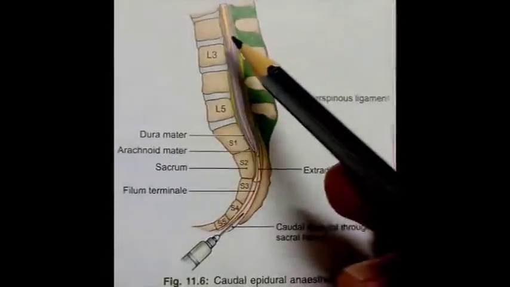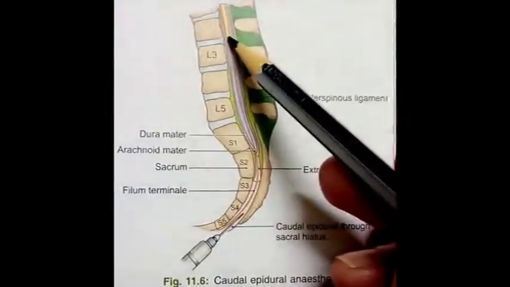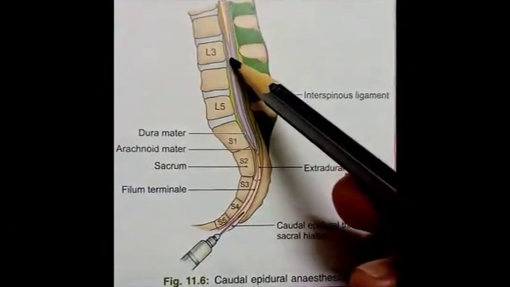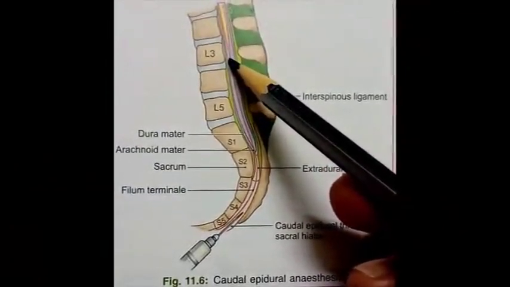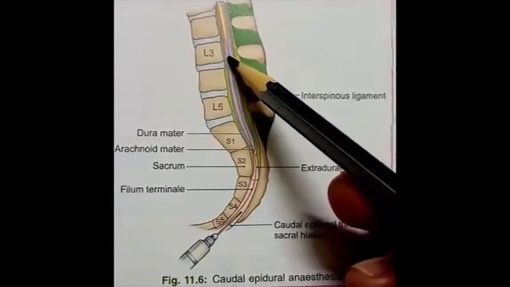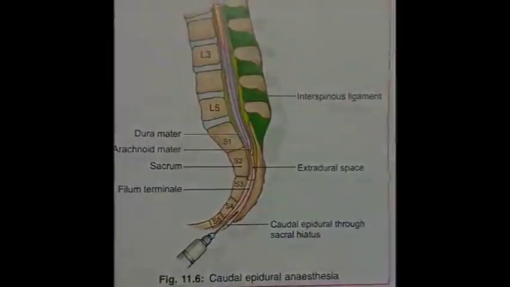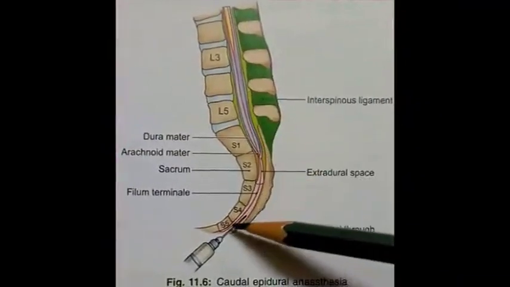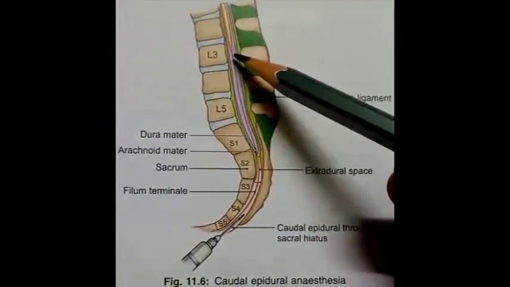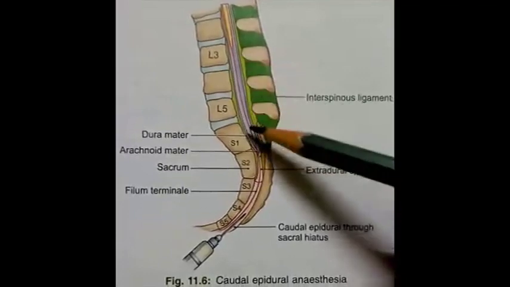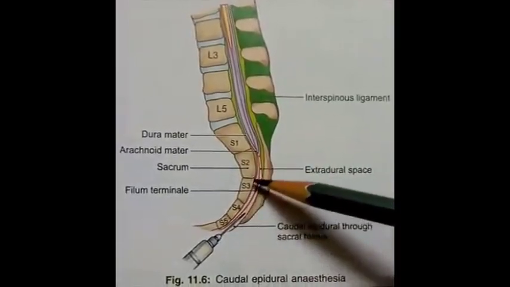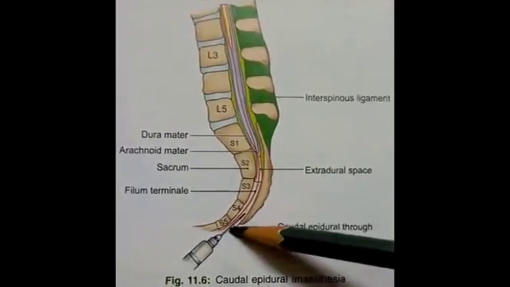The central canal, which is present within the spinal cord, extends into the upper part of filum terminale for about 5 millimeters. The whole length of filum terminale is divisible into two parts: the upper part which lies within the dura mater and the lower part which extends beyond the dura mater.